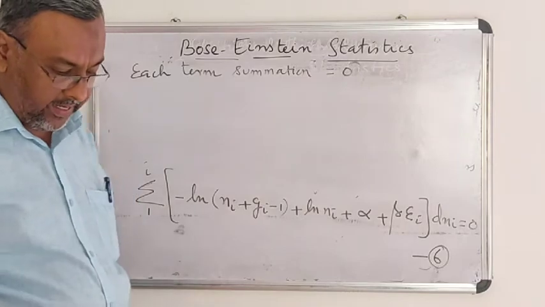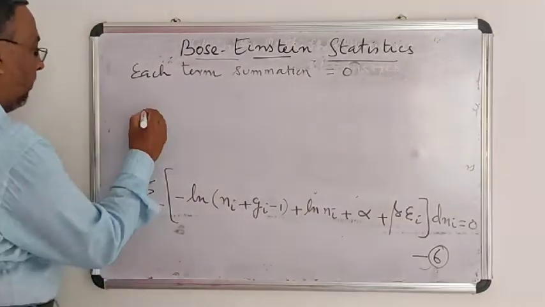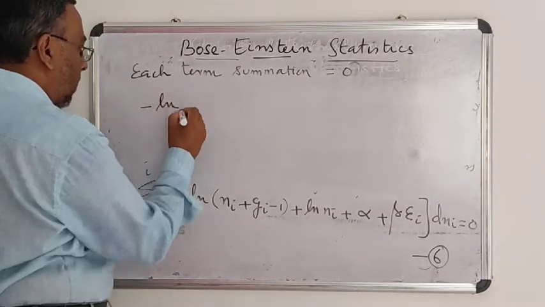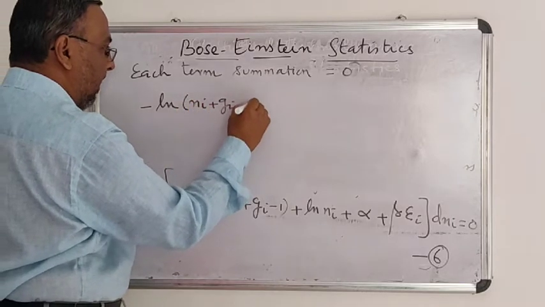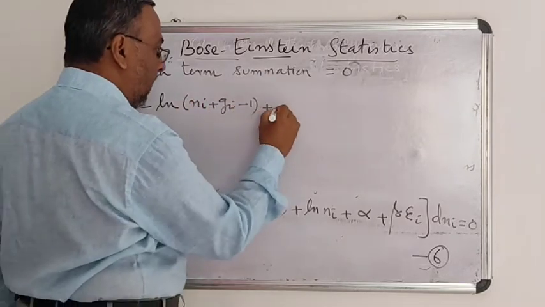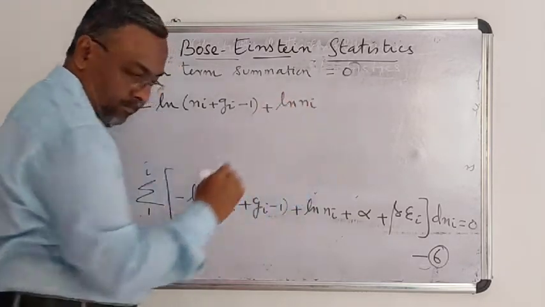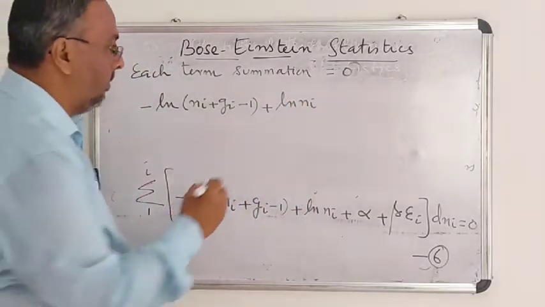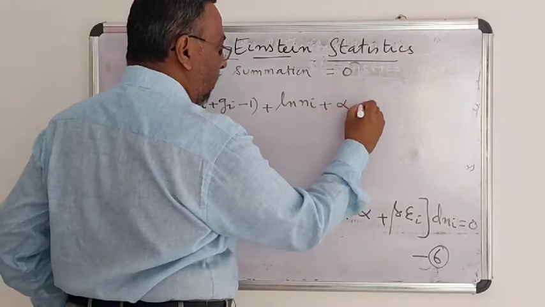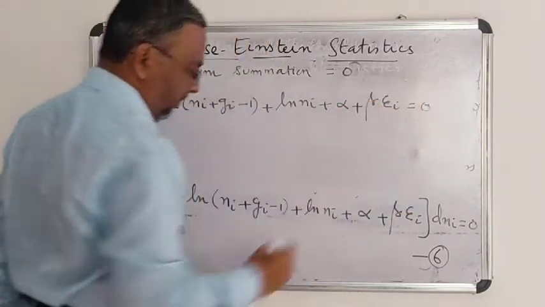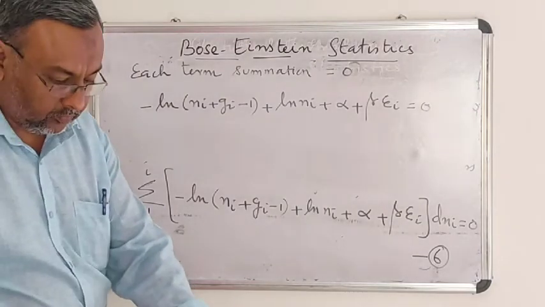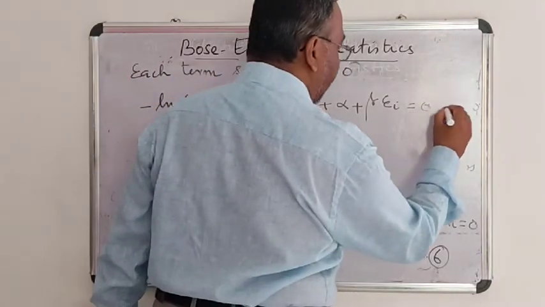So therefore I can write, minus ln (Ni plus Gi minus 1) plus ln Ni plus alpha plus beta ei will be equal to 0. This is equation 7.